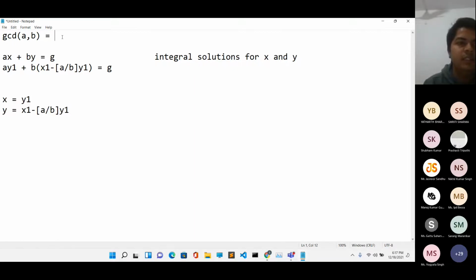So how does it happen? We know that GCD of a comma b is equal to GCD of b comma a mod b, and you can keep going like this, and in the end you will get something like this.